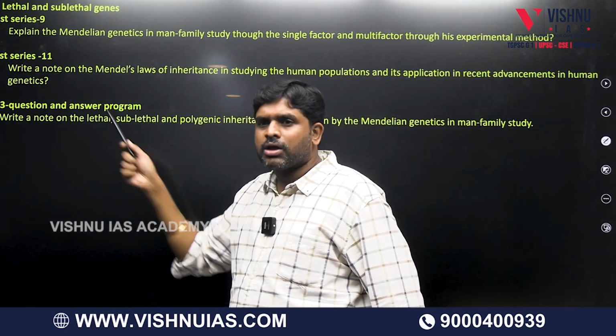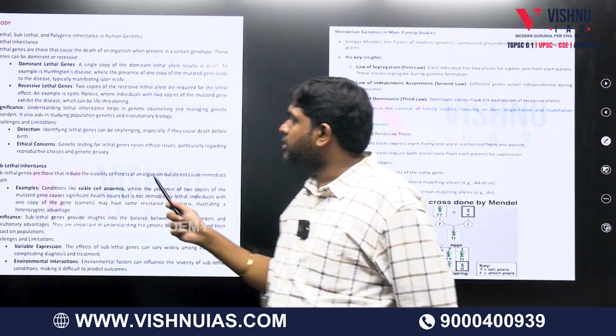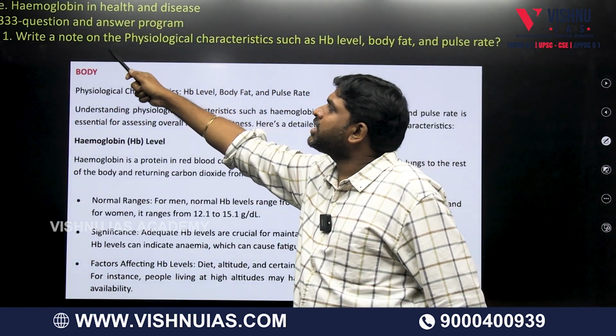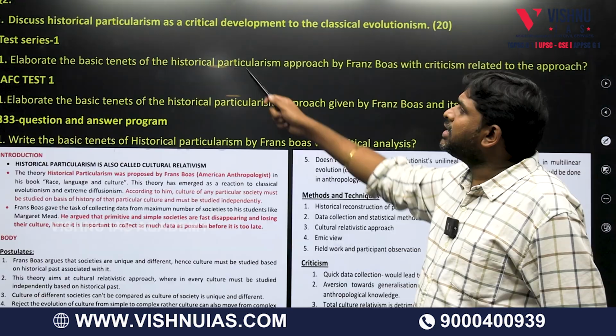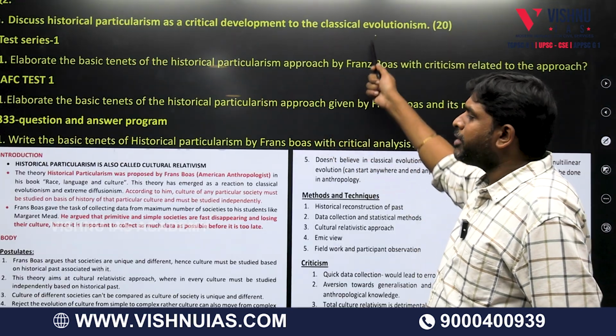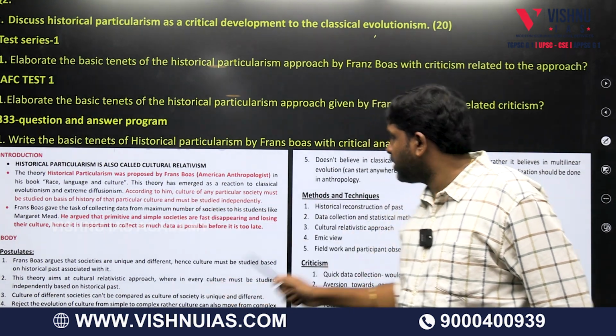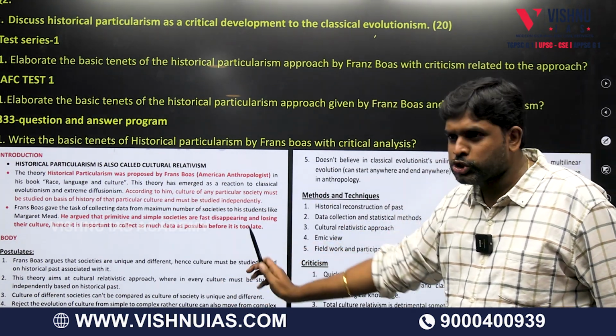333 question and answer program. Whether I gave you or not, in that it is there. Hemoglobin in health, 333 question and answer. Write a note on physiological characteristics of hemoglobin level. Discuss historical particularism as a critical development to classical evolutionism. Historical particularism, complete: criticism, methods, postulates.